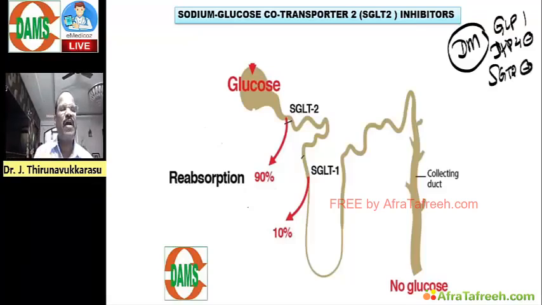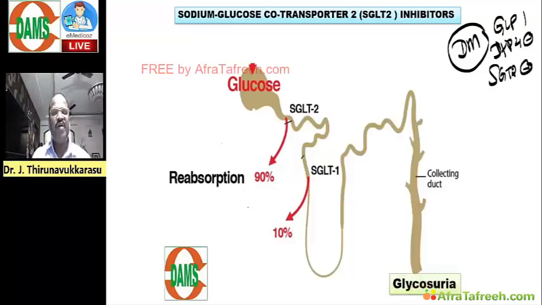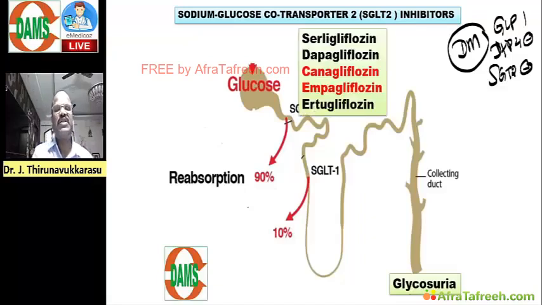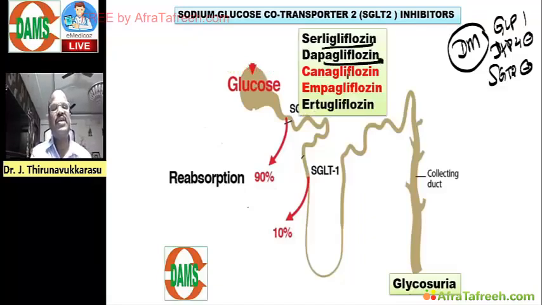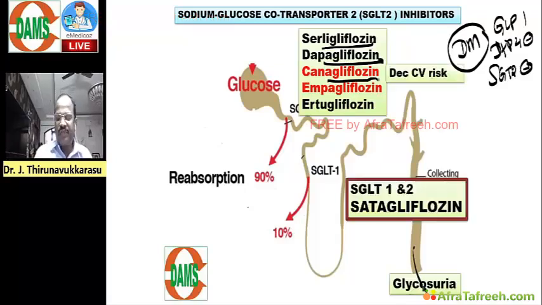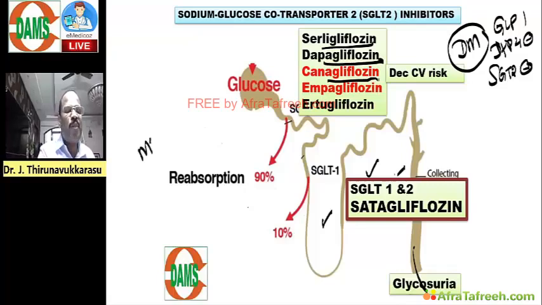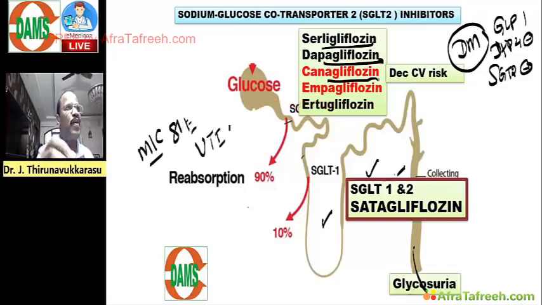Never skip anti-diabetics, you should study. SGLT2 blockers are very important. For example, we have gliflozins: empagliflozin, dapagliflozin, canagliflozin. All very important. They cause glycosuria. We have one thing called sotagliflozin. This drug inhibits SGLT1 and 2. All are causing glycosuria. So the most common problem of these drugs is they cause UTI, urinary tract infection. That is important. So SGLT2 blocker is a must-know topic.